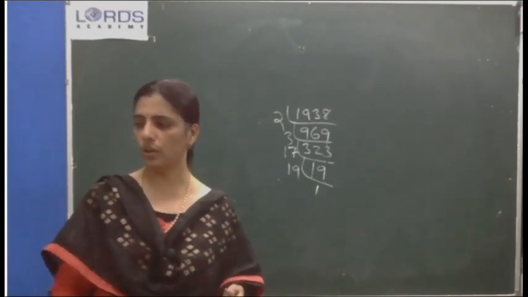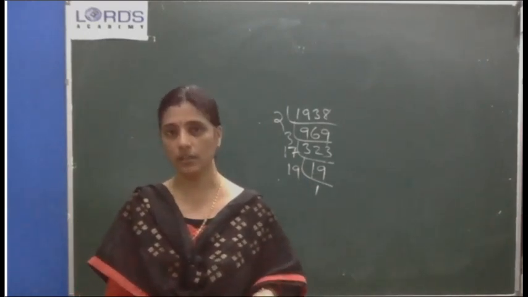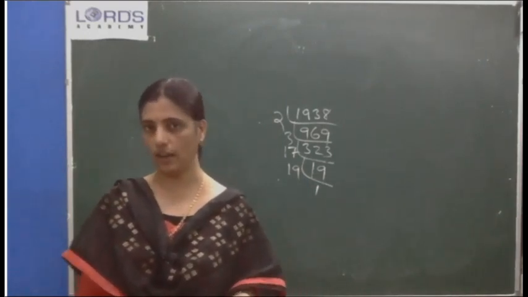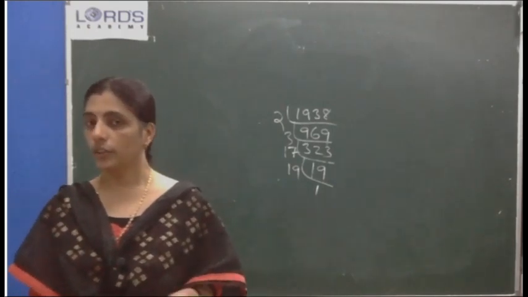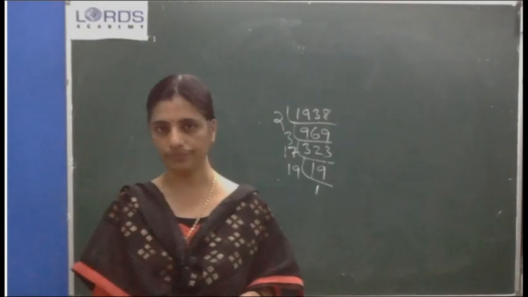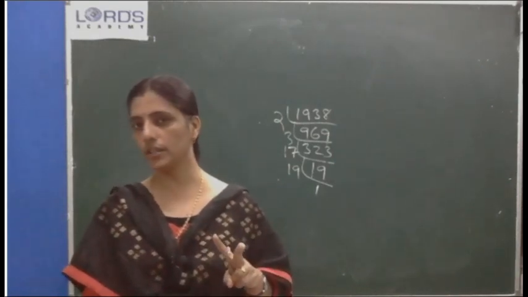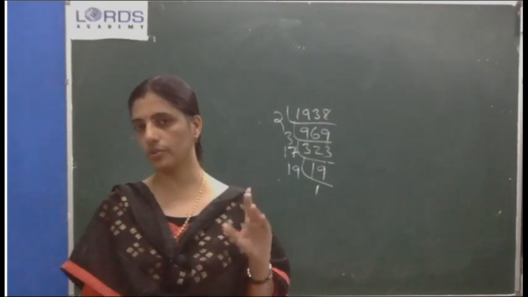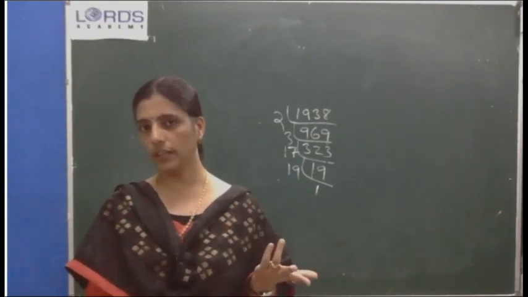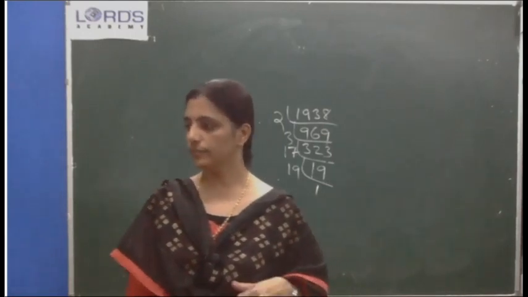Question number 3 also I have given as homework. That's what I think. If I didn't give, please take it as homework for the next class. In question number 3 also one question we have done. What is the cube of 0.02? That I told, 2 into 2 into 2, 8. Then 2 decimal places in the question, so when you are taking cubes, 6 decimals. Okay. That we have done.